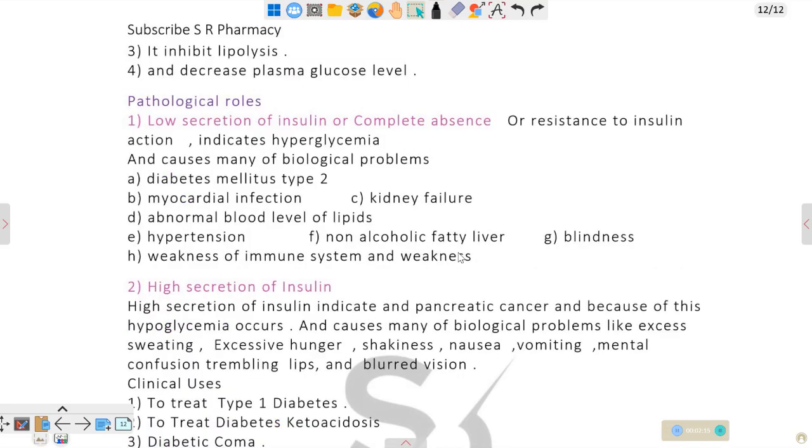Insulin enables lipogenesis and decreases plasma glucose level. The pathological roles are low secretion of insulin, or complete absence of or resistance to insulin action, which causes hyperglycemia and many biological problems: diabetes, myocardial infarction, abnormal blood lipid levels, hypertension, and weakness of the immune system. Insulin is used to treat type 1 diabetes, diabetic ketoacidosis, and diabetic coma.